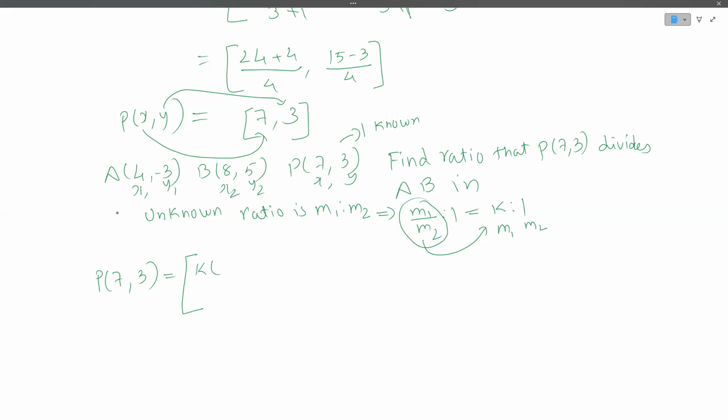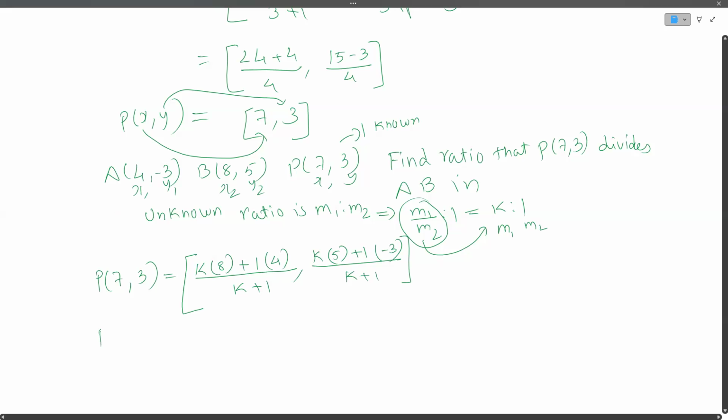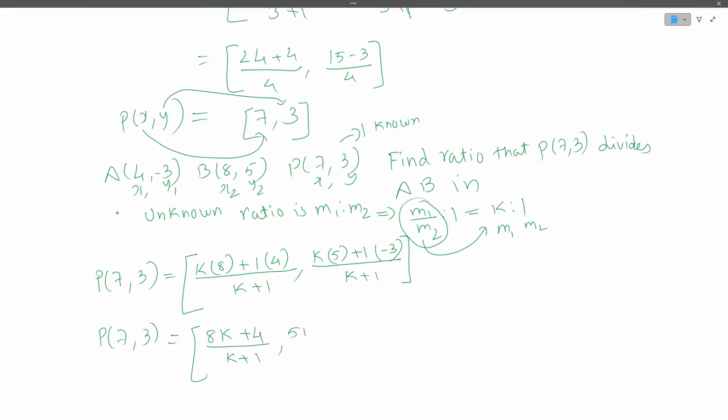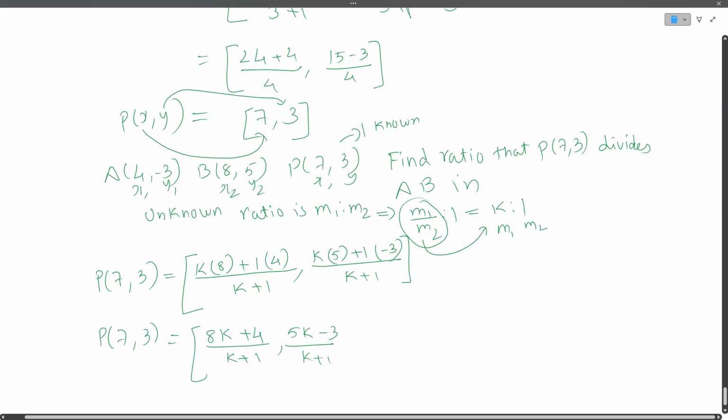So k into x2, which is 8, plus 1 into x1, which is 4, divided by k plus 1, comma k into y2, which is 5, plus 1 into minus 3, divided by k plus 1. Okay, p, 7 comma 3, is equal to 8k plus 4 divided by k plus 1, comma 5k minus 3 divided by k plus 1.